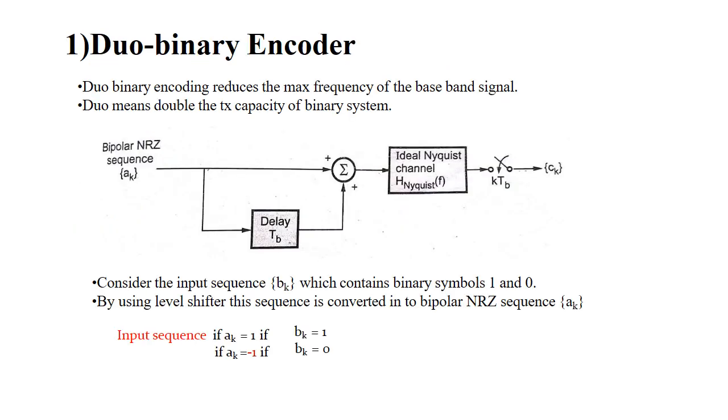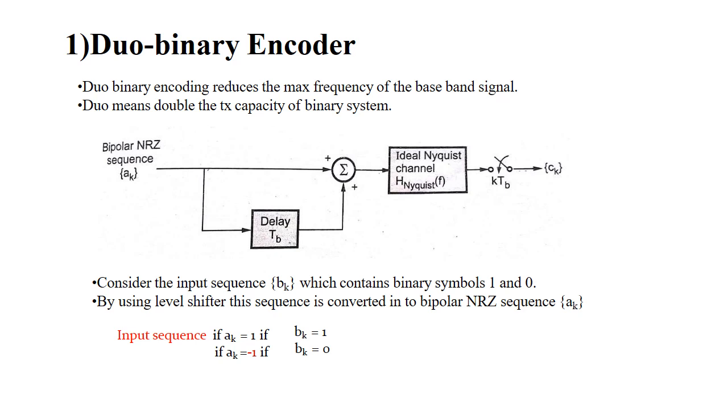So first we are going to see about the duobinary encoder. It means the duobinary encoding will reduce the maximum frequency of the baseband signals. The word duo means double the transmission capacity of the binary system.